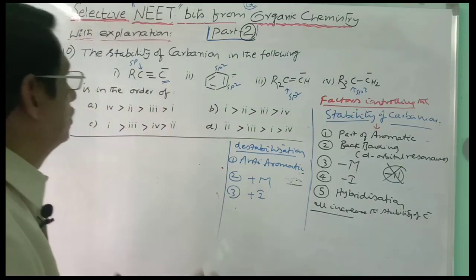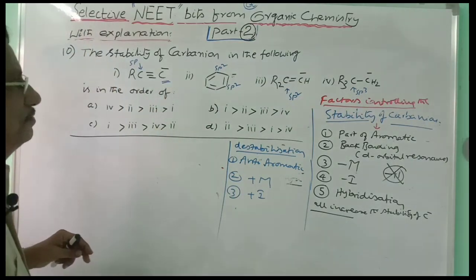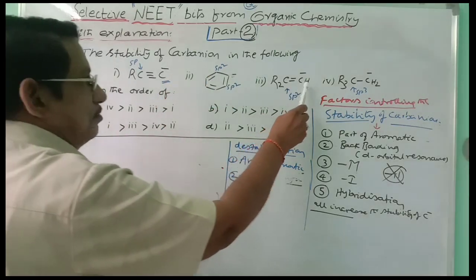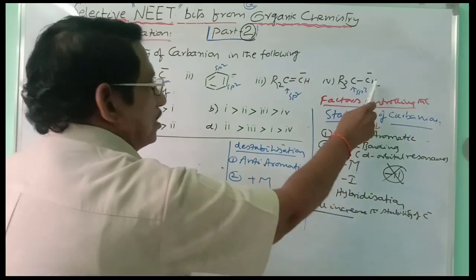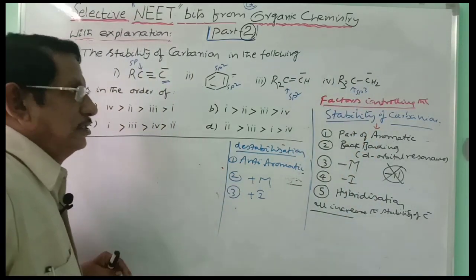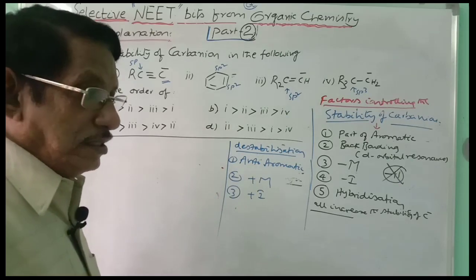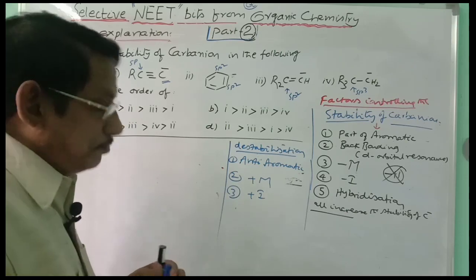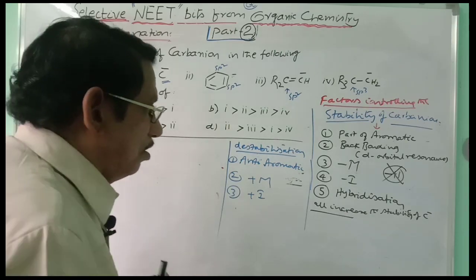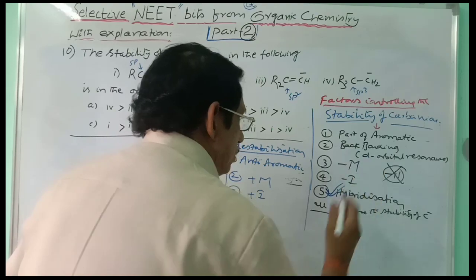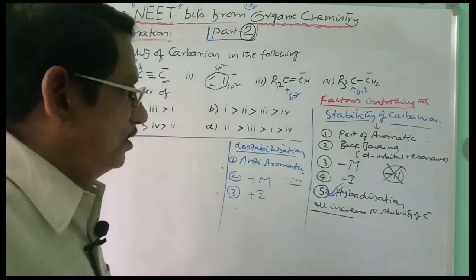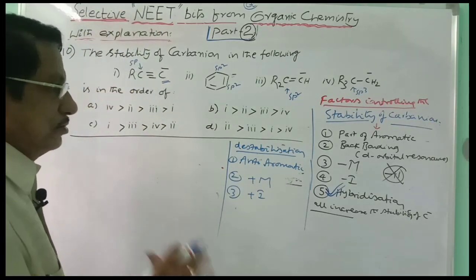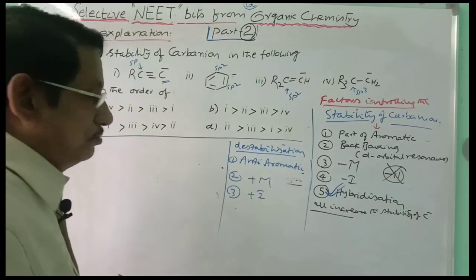So here the carbanion is carrying an sp carbon. This carbon is carrying two sp2 groups on either side. This carbon is carrying one sp2 carbon and this carbon is carrying one sp3 carbon. So the carbons attached to the carbanionic carbon differ in their nature of hybridization. This can be explained through the concept of hybridization, because you cannot get all the other factors. And here of course you will get the plus I effect which destabilizes. So in this case, based on hybridization, we can explain.